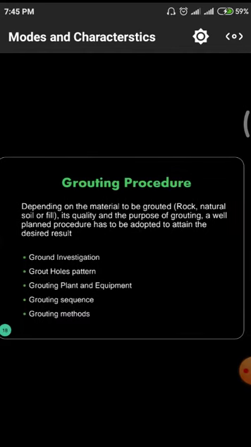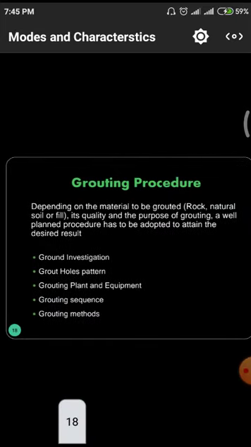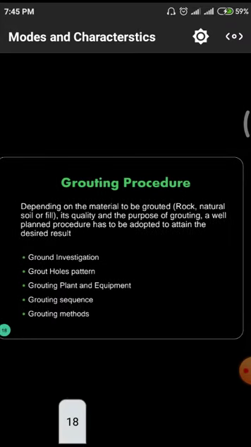And how these grouting procedures will be employed. First of all, we have discussed different grouting techniques and materials used for the purpose of grouting. We know all those things. But how do we employ these procedures, in which stages do we carry out this process, and what special techniques are required while we are doing these grouting procedures.